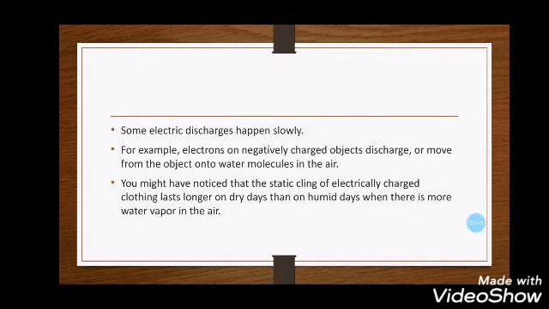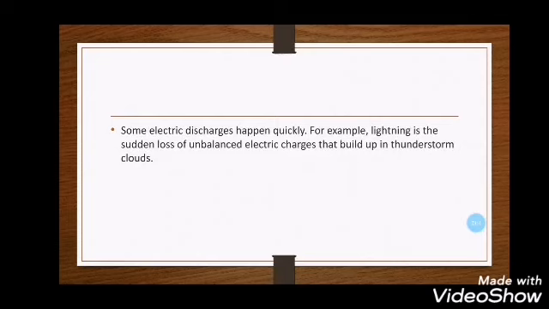Now, some electric discharges happen slowly. For example, electrons on negatively charged objects discharge or move from the object onto water molecules in the air. You might have noticed that the static cling of electrically charged clothing lasts longer on dry days than on humid days when there is more water vapor in the air. I also have some electric discharges that happen quickly. For example, lightning is the sudden loss of unbalanced electric charges that built up in thunderstorm clouds.